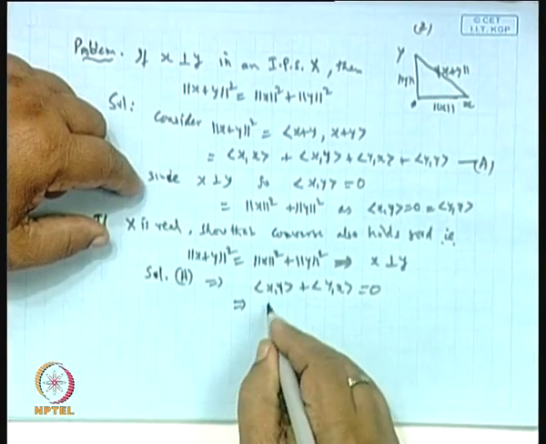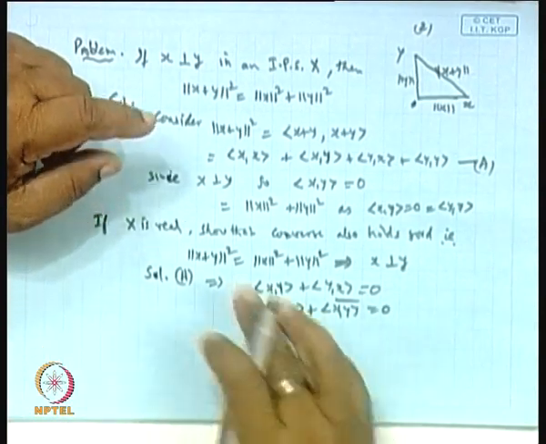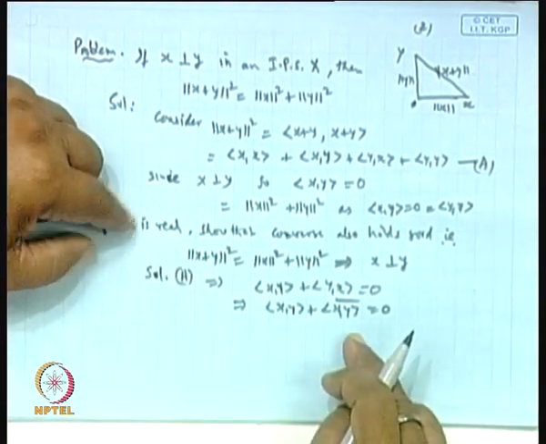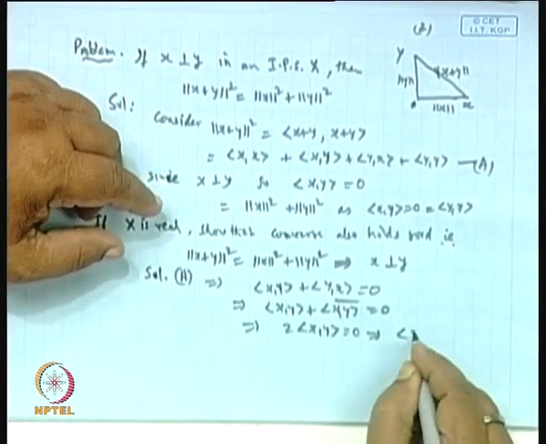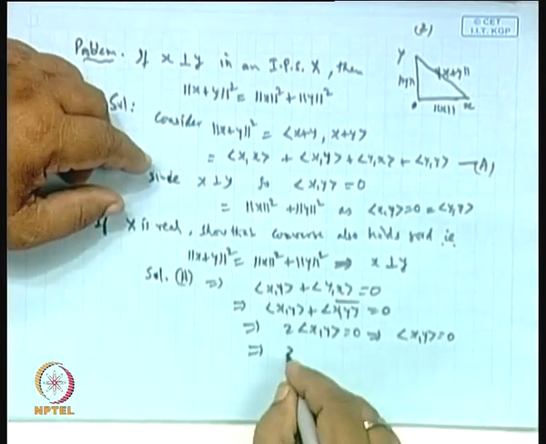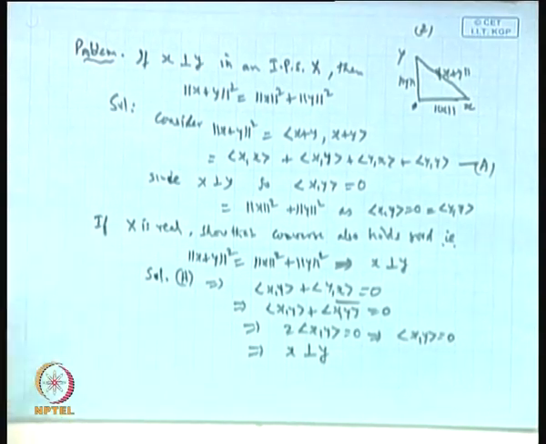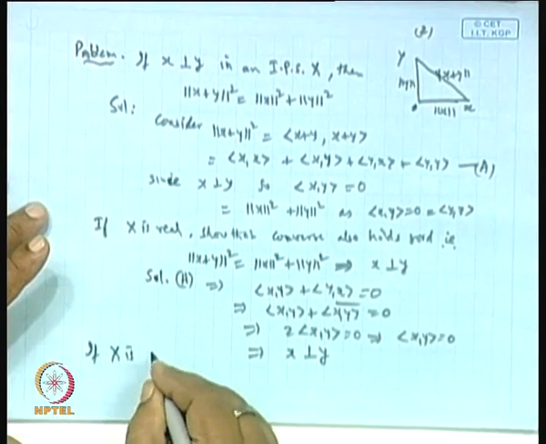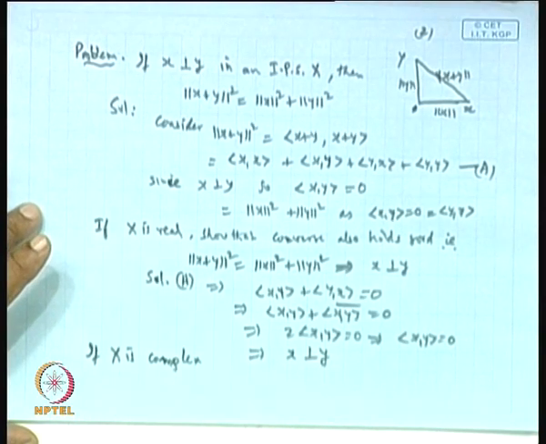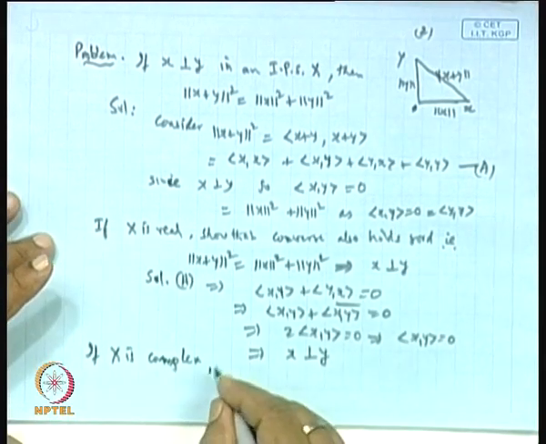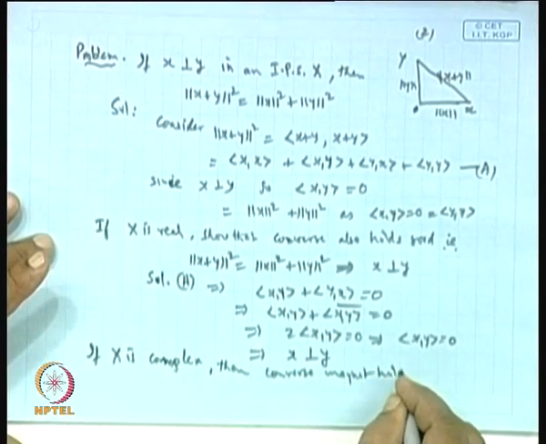But this is the same as inner product x y plus the conjugate of x y is 0, but since the space is real, the inner product will be the same as this. So, this will be the same as 2 times inner product x y is 0, that is inner product of x y is 0. So, this implies x is orthogonal to y. Okay. So, in case of the real, this holds, but if x is complex, then the converse may not hold good.